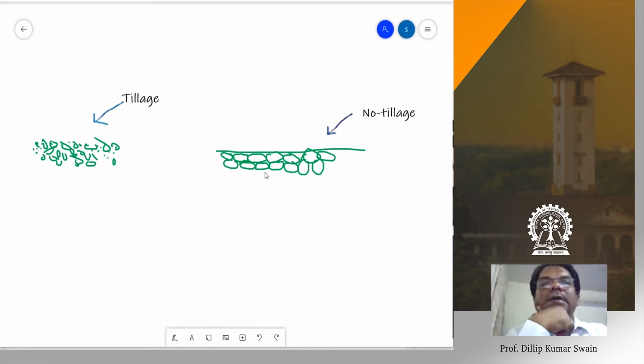Yes, sir, because as we have done the tillage, we have increased the surface area, because now more particles are free to interact with sunlight, so it has more surface area and can absorb more heat. Yes, that is also one point. Any other reason?